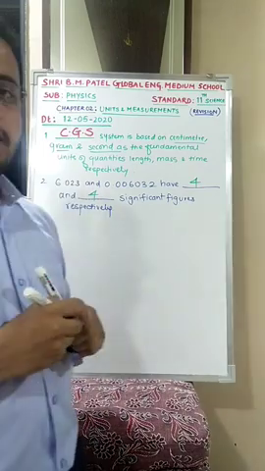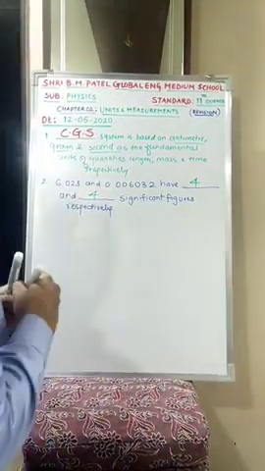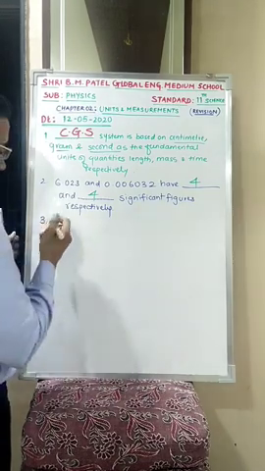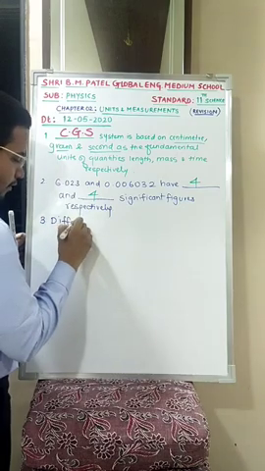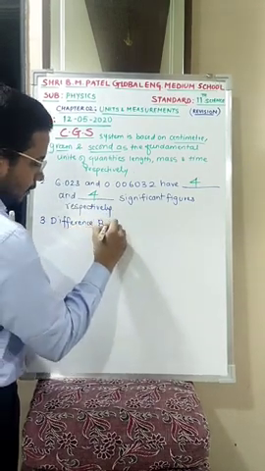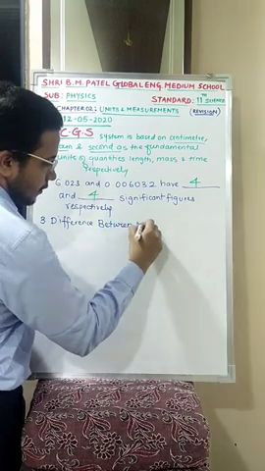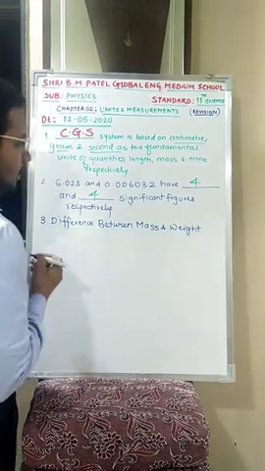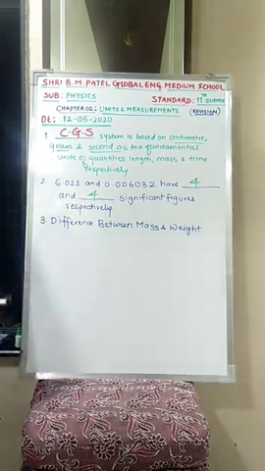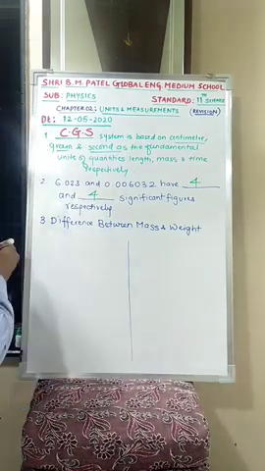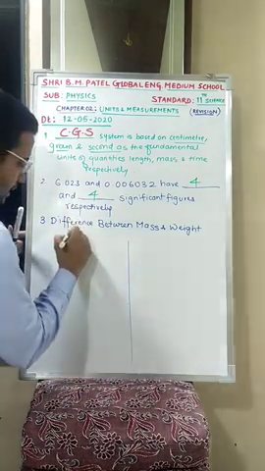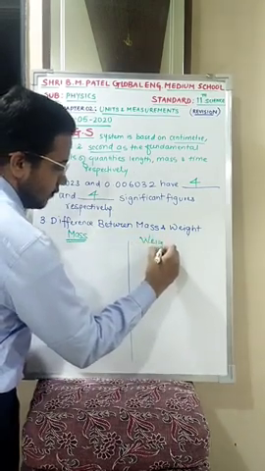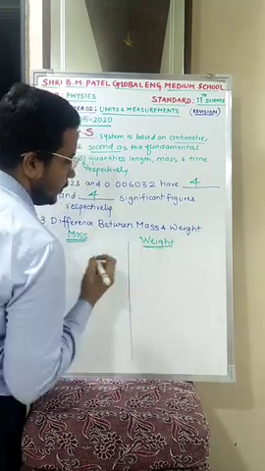Is this clear? Moving to the very third question that we are going to discuss, the difference between mass and weight. Clear? Let us make a table over here. Mass, second is weight. We have to check the difference between these two.